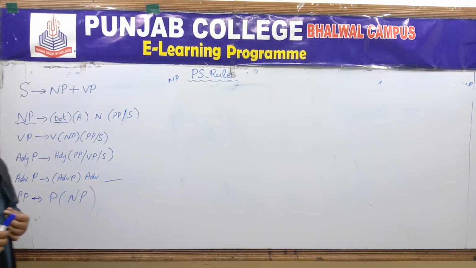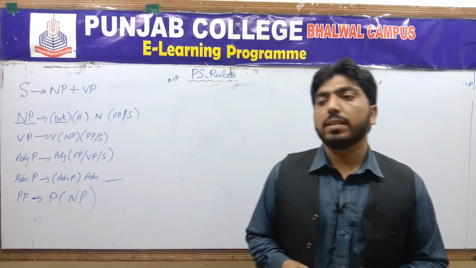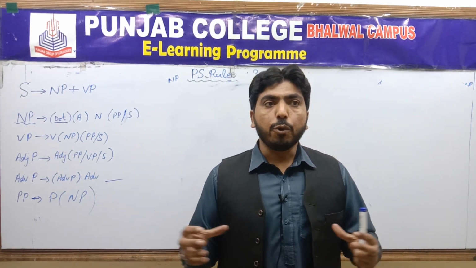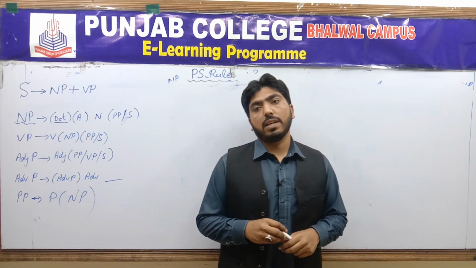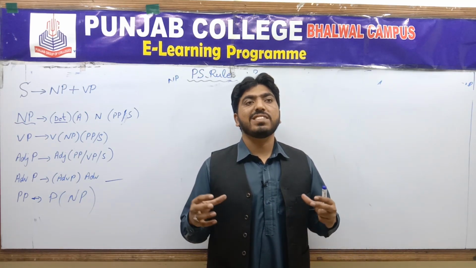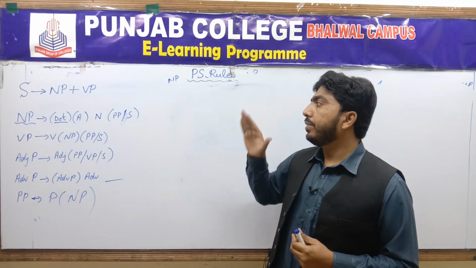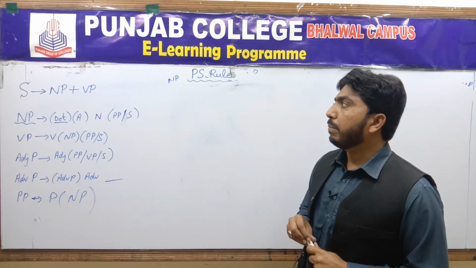So these are all phrase structure rules. We have specific patterns in a sentence, and there are certain ways of grouping different elements of a sentence, and those groupings, those constituents, follow particular patterns as we have discussed in different examples.